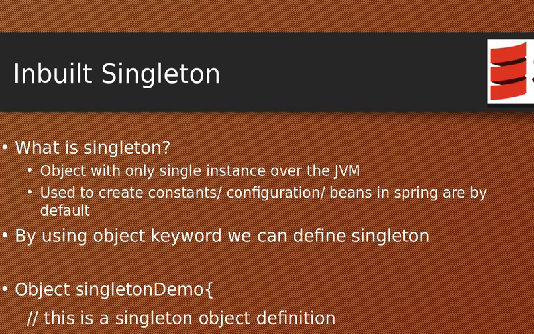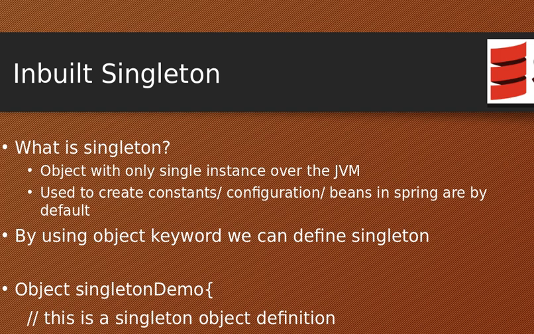So what exactly is a singleton? If you don't have an idea about it, the definition is that a singleton is an object with a single instance over the JVM. Whenever this instance is created, it will remain in the JVM for the lifetime of the JVM. It will not create a new instance of that particular class. So only a single instance, which is good for creating constants.